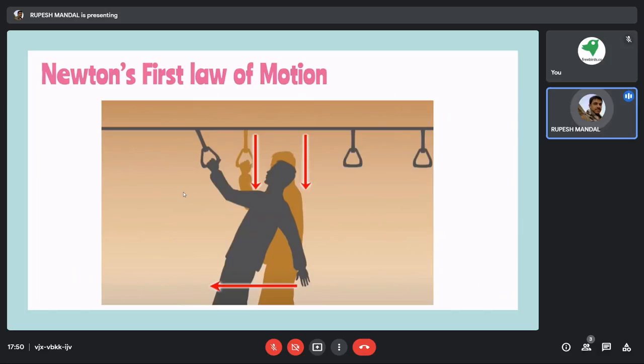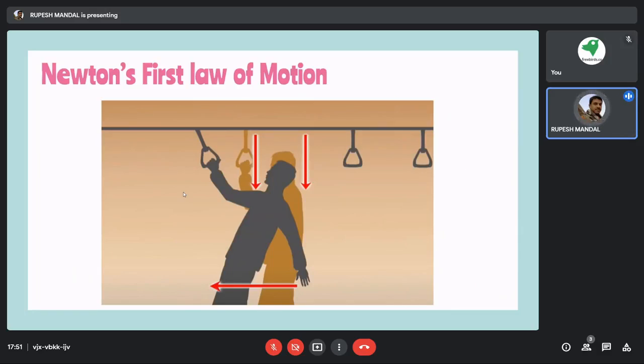In the same example, think of me moving with the bus when suddenly the bus stops, or tries to stop. One tendency is that I may fall forward. Why? Because when the bus is moving, my body is also moving with the bus. But when the bus stops, the bus comes to rest, and my feet, which are touching the bus platform, also come to rest. But my upper body still tries to stay in motion.